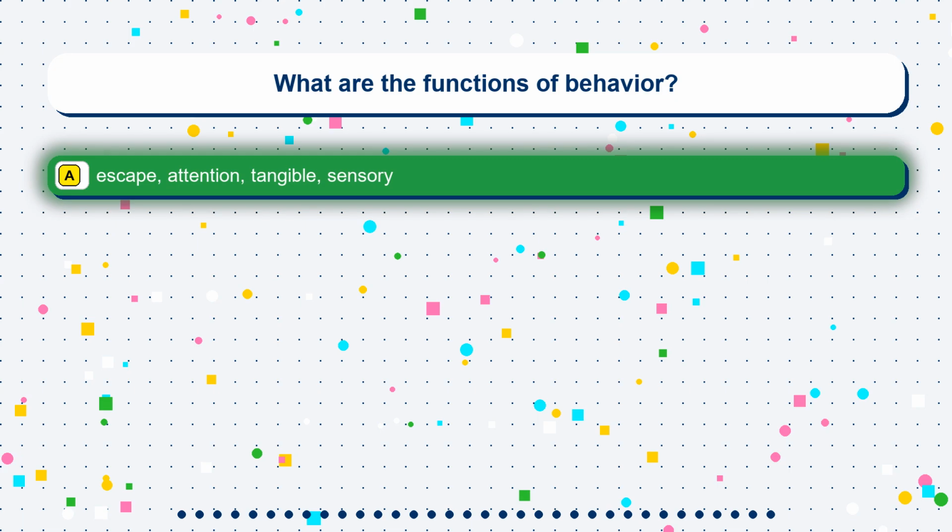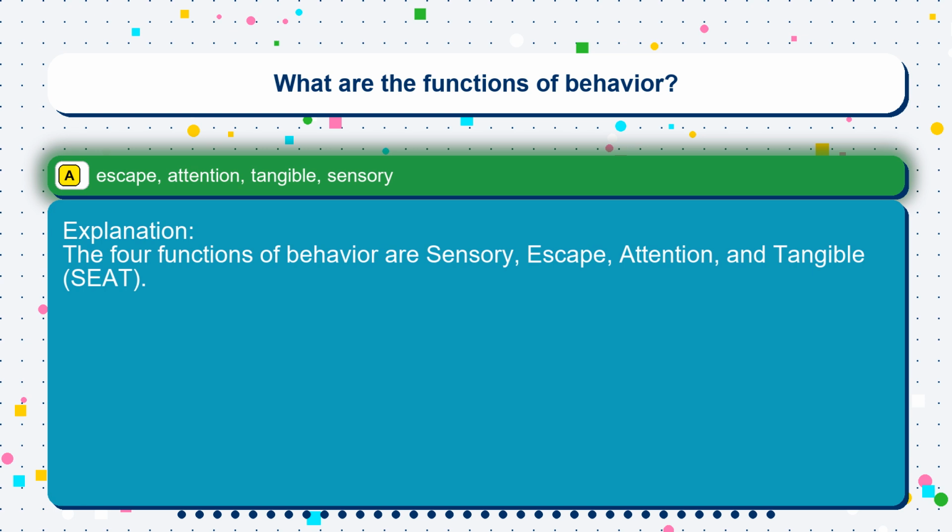The correct answer is option A: escape, attention, tangible, sensory. The four functions of behavior are sensory, escape, attention, and tangible, SEAT.